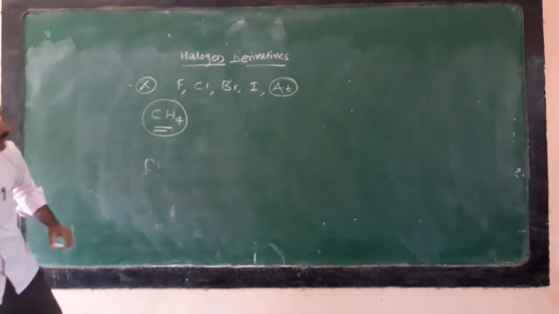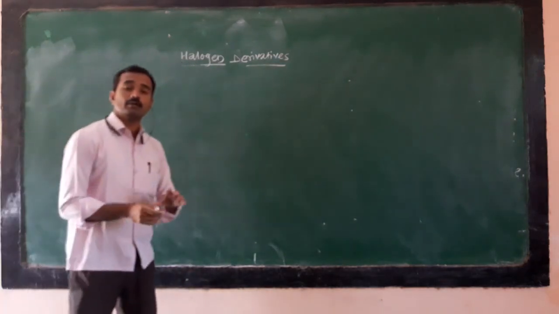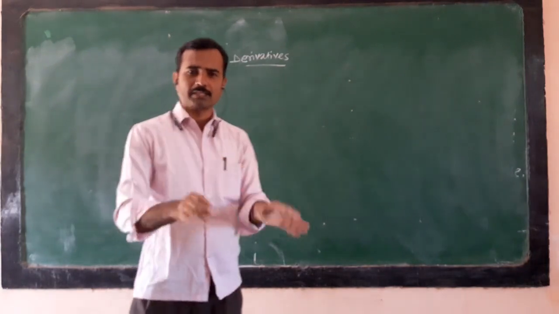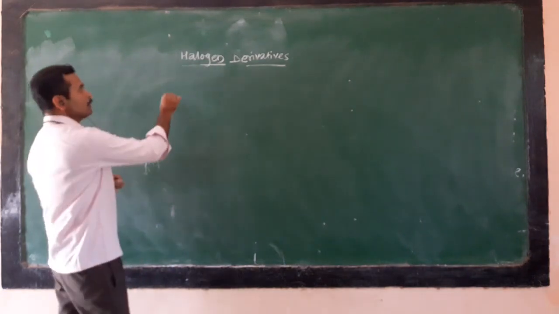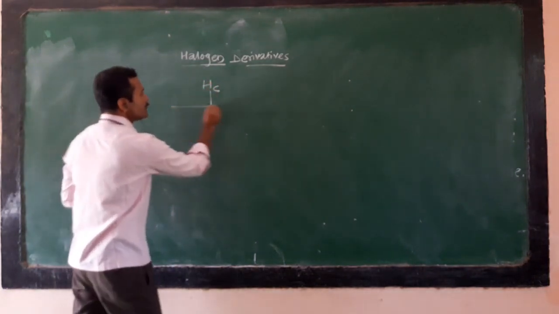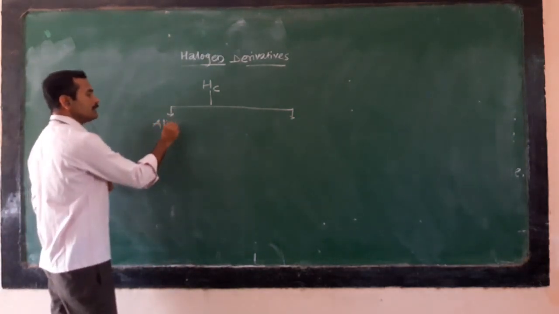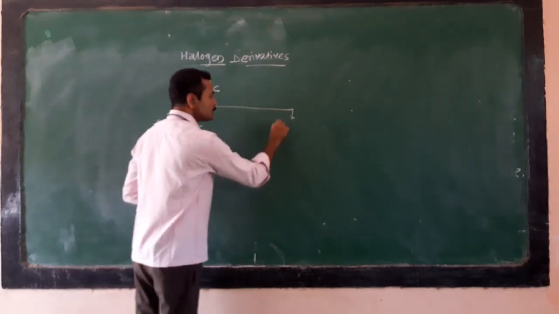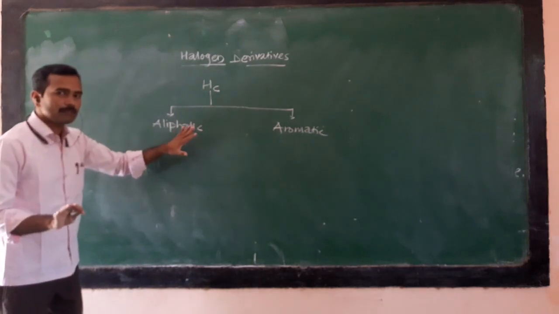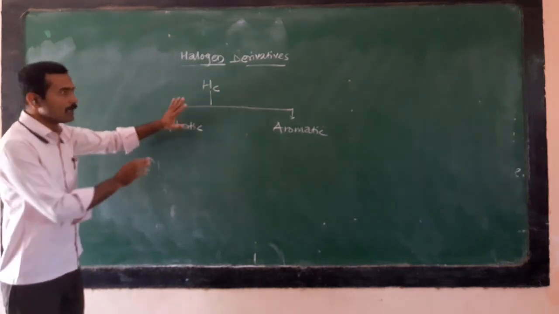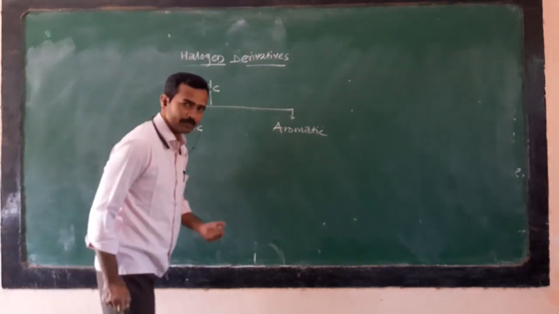Now consider the classification of hydrocarbons. This is the introductory part which you have studied in the 11th standard, but it is essential to know what a hydrocarbon is and its classification. We consider two main categories of hydrocarbon: aliphatic hydrocarbon and aromatic hydrocarbon. For this chapter, this is the classification we need to understand.